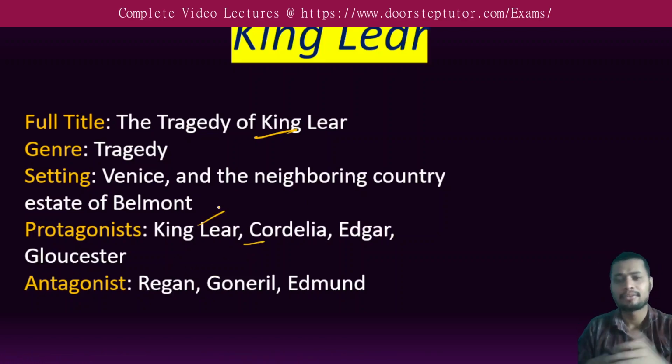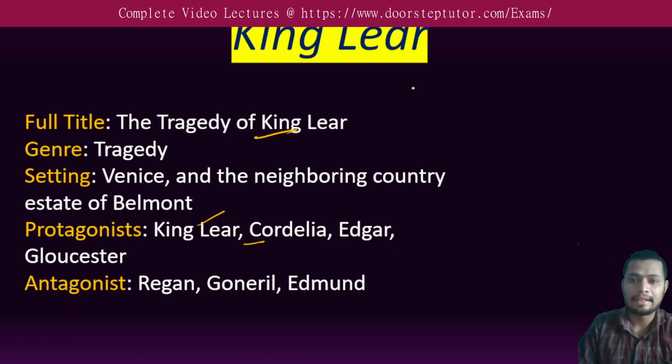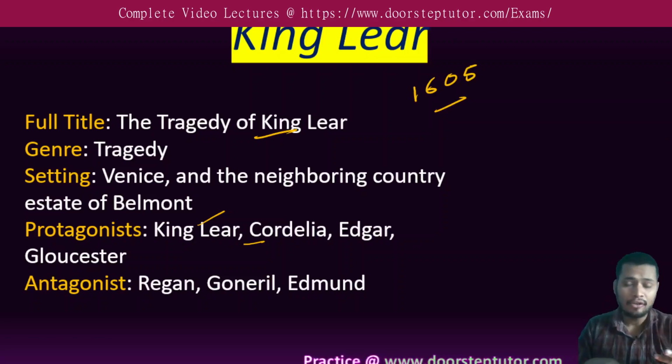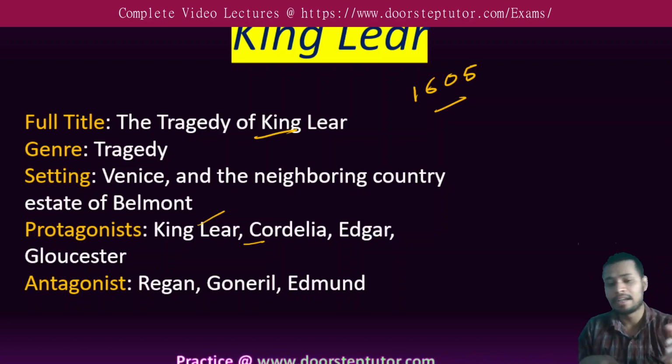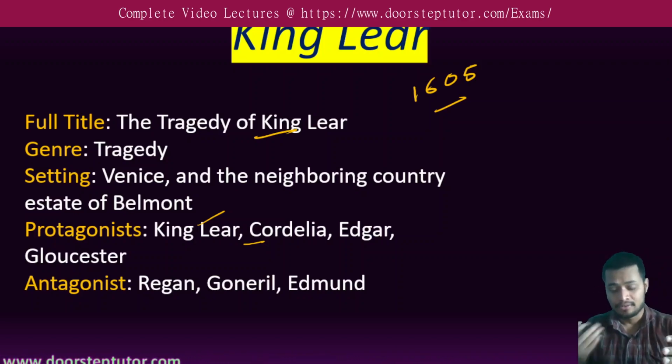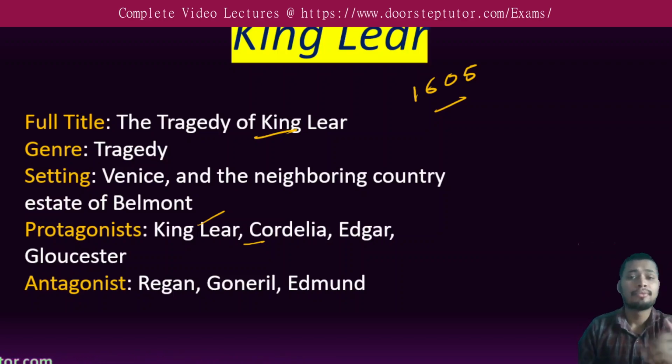This play was written in 1605. You have to remember the date, 1605. The antagonists of this play are Regan, Goneril, and Edmund. I am going to show you the characters map, then you will know the characters more deeply.